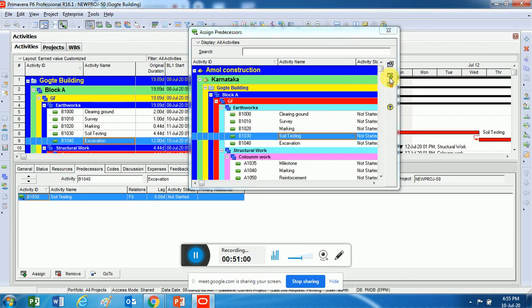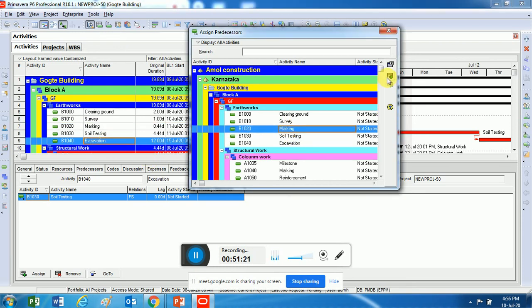In fact, I can have multiple predecessors also. I'll say the soil testing and also marking. You can see here there's already one predecessor called soil testing. I'll select marking and then I'll say assign. You can see now I have two predecessors. I have soil testing and also marking.